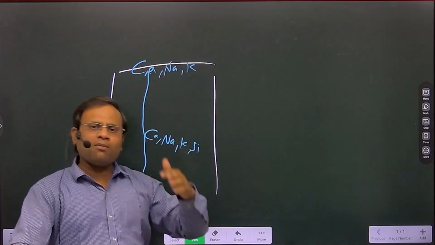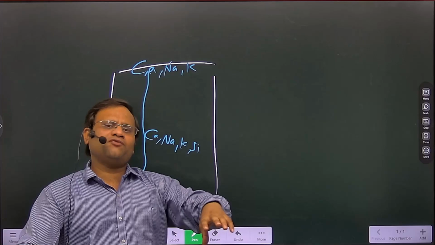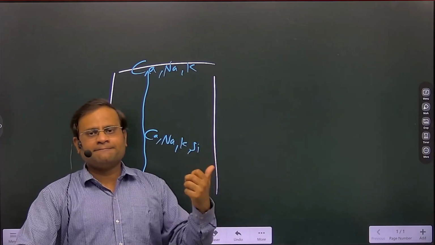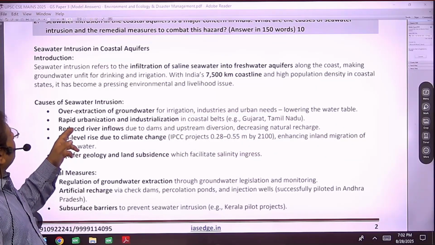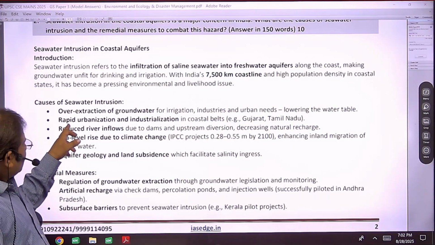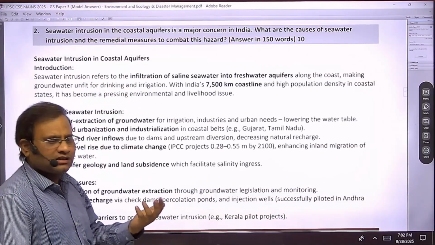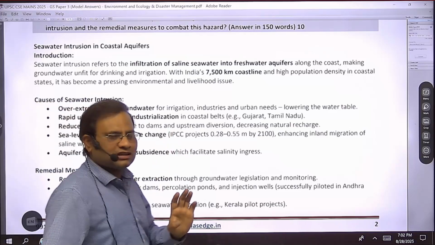This is again a problem in the northern Indian plains. There are too many tube wells in the fields which suck the water, and with the water the salts come to the surface. This is also one of the natural causes here. Okay. See, rapid urbanization is there in the inland areas as well as in the coastal areas. Okay, rapid urbanization and industrialization in coastal areas, that is also true.